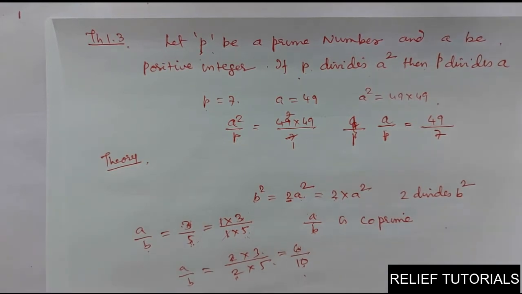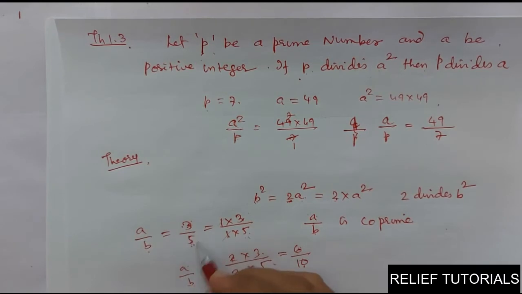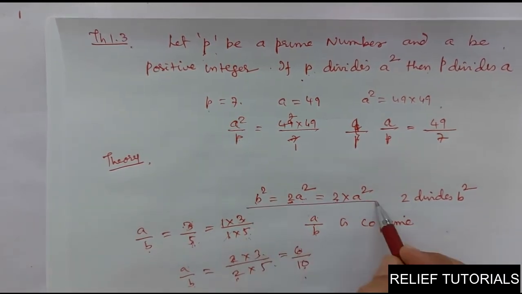Are you understanding what I am telling? What do you mean by co-prime? Co-prime means the numerator and denominator will not have any factor in common. You cannot cancel them. We cannot cancel 3 by 5 with any number, so they are called co-primes. And this thing you understood.